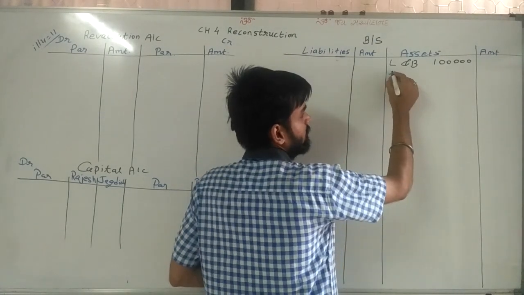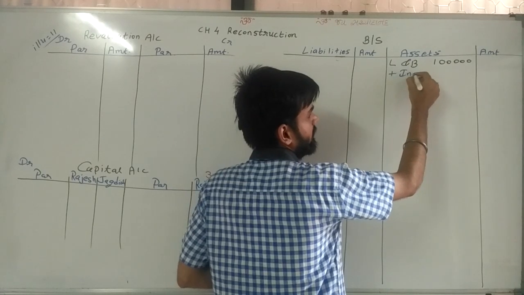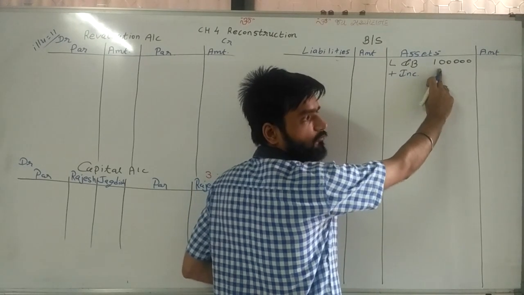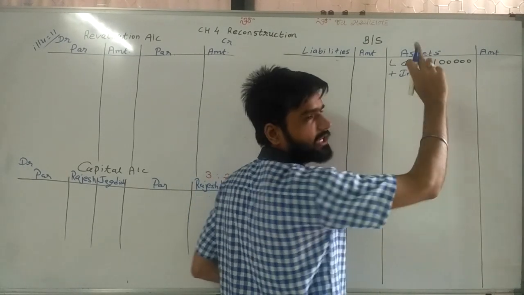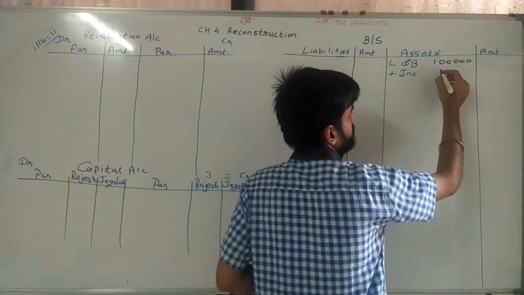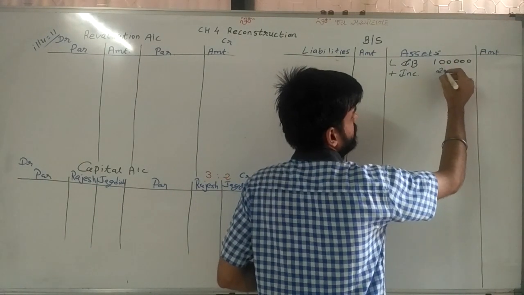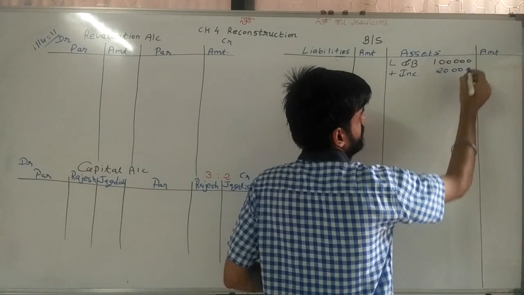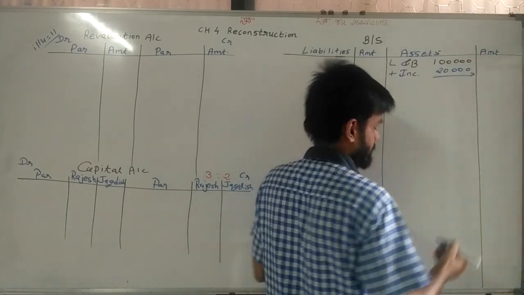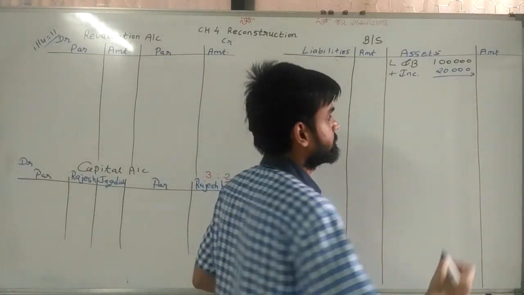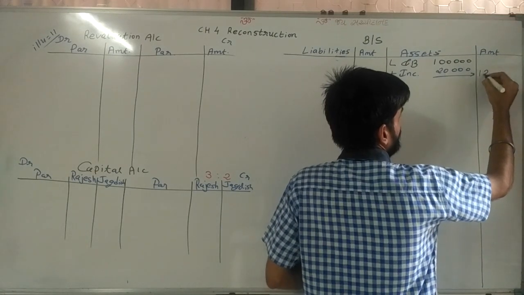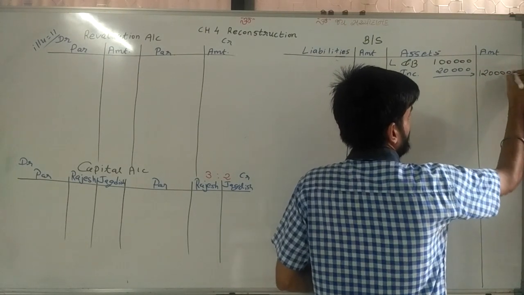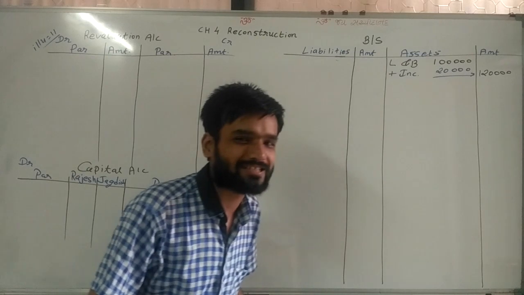So first of all, calculate 20% of 1 lakh. 1 lakh into 20% is 20,000 rupees. Now the total of this is 1 lakh 20,000. Now think, happy or sad?